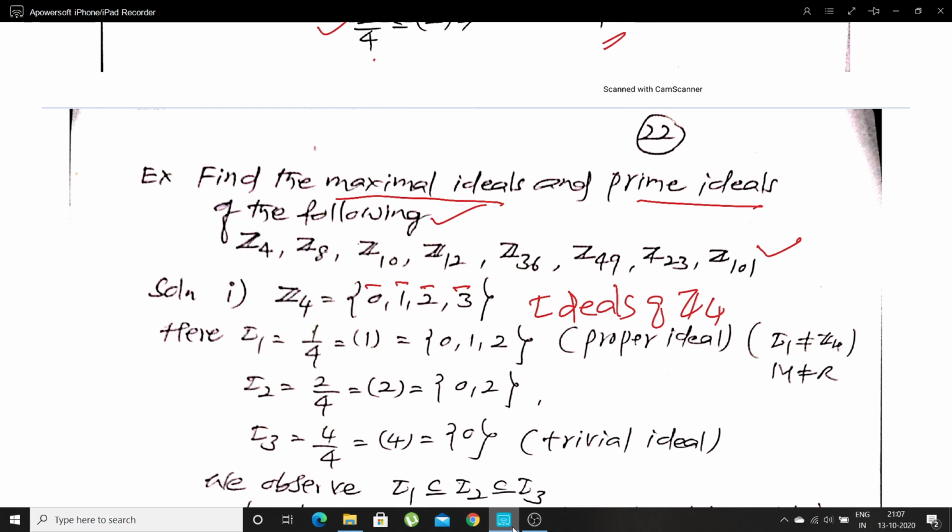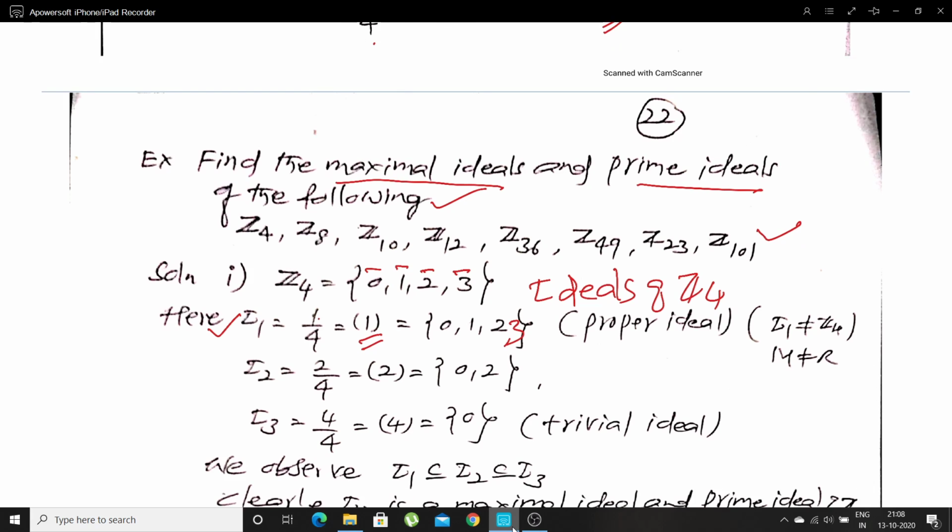The first ideal I denote by I1. 1 divides 4 means generated by 1. Generated by 1 means 0, 1, 2, 3, and these are the elements of Z4.